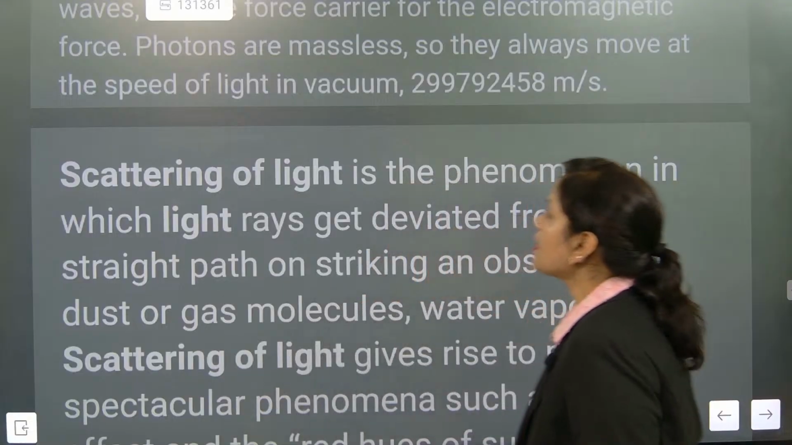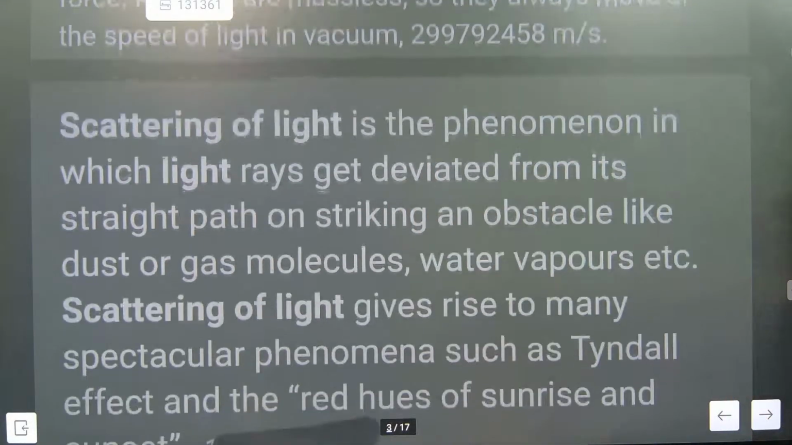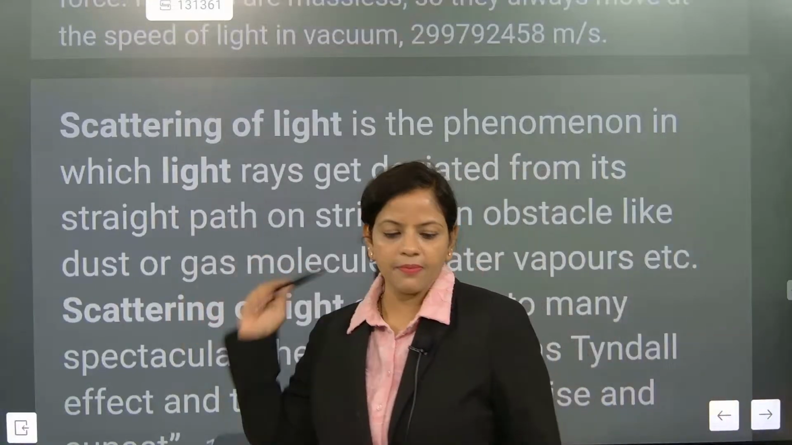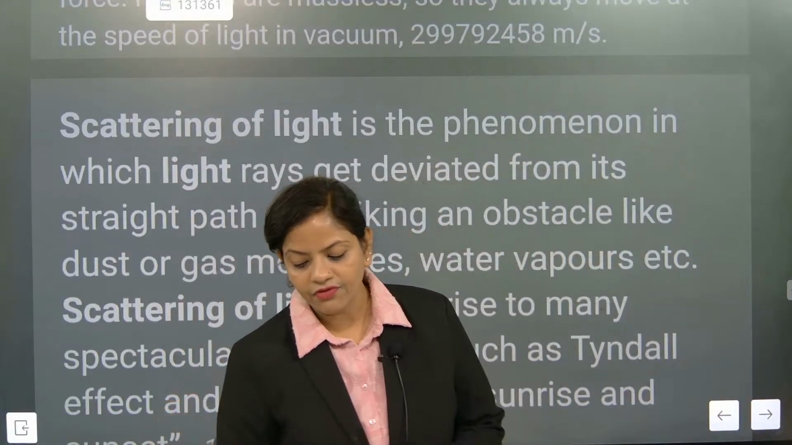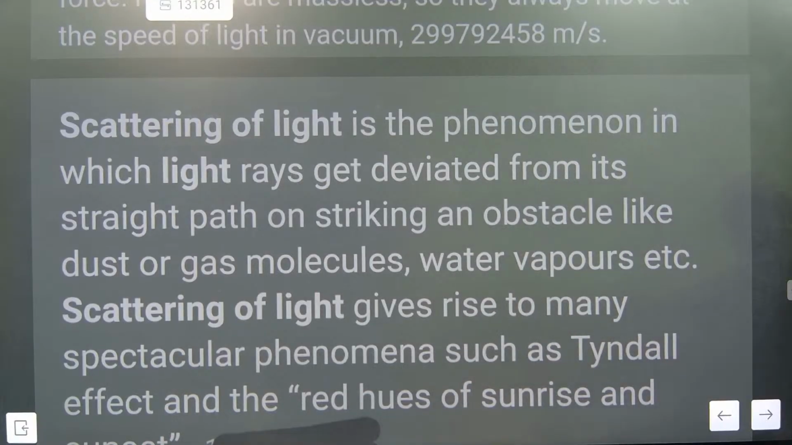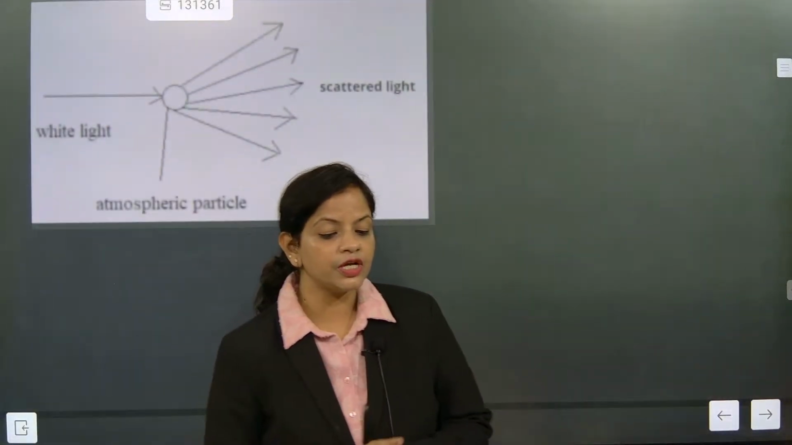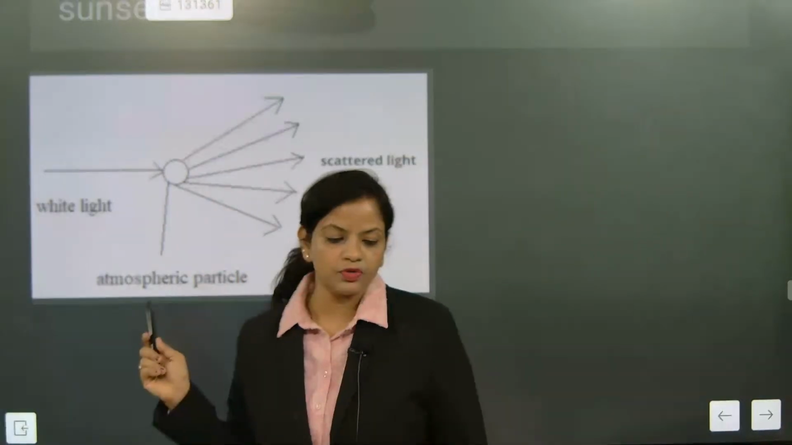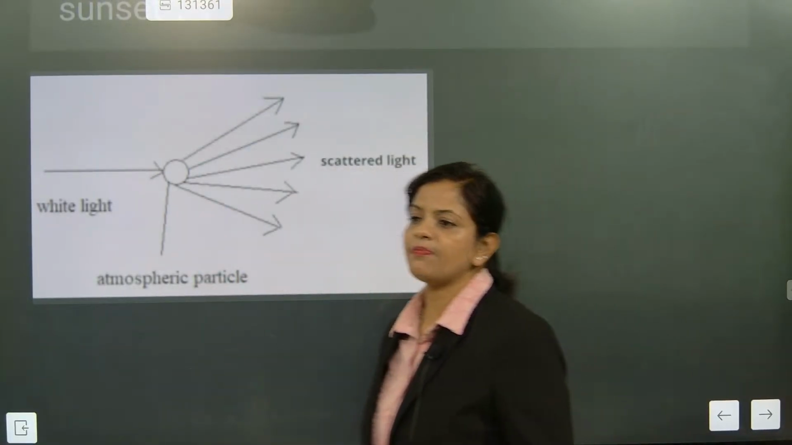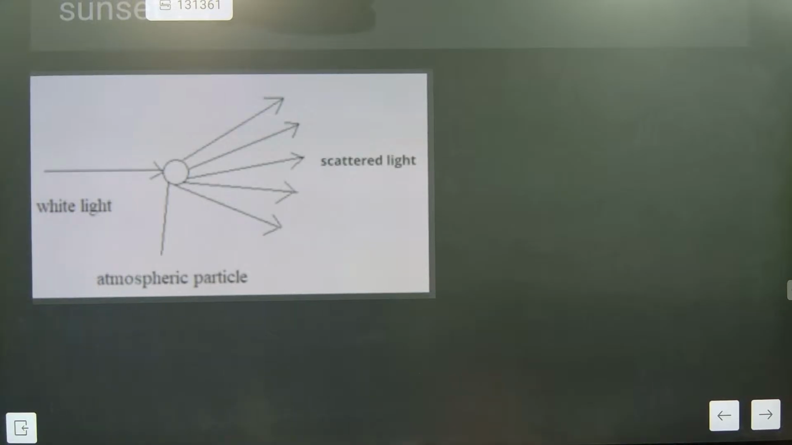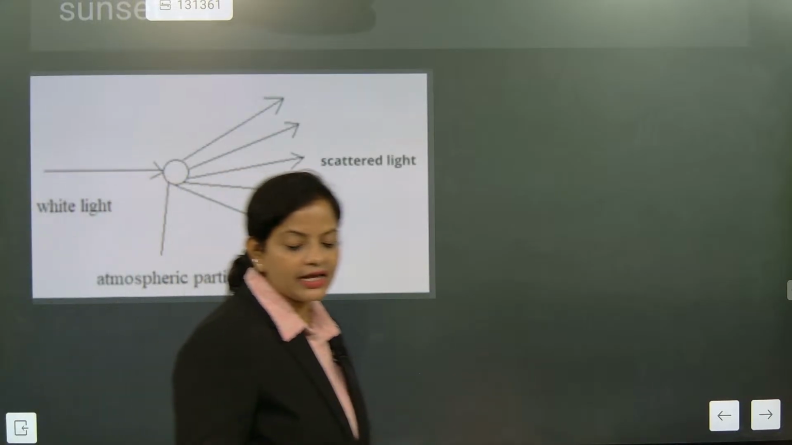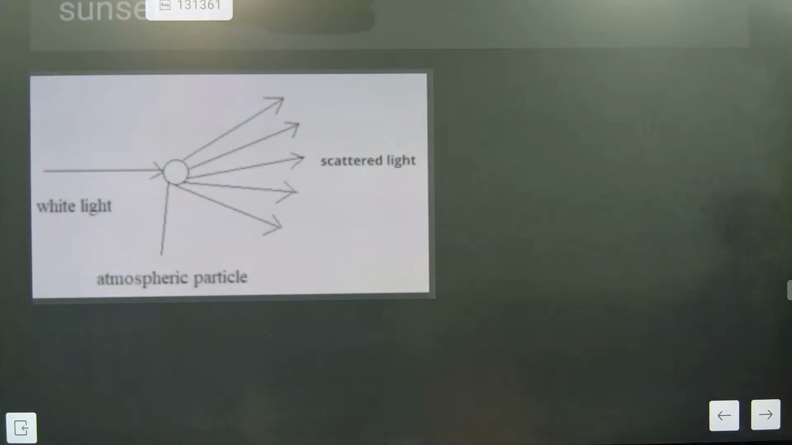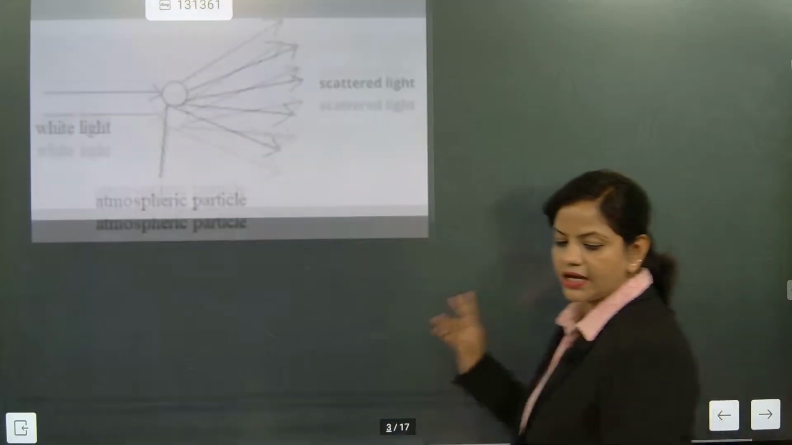Scattering of light is the phenomenon in which light rays get deviated from their straight path. Once they are deviated from the straight path, that is considered scattering of light. Now, the phenomenon of reflection. Everybody, please pay attention. The white light striking an atmospheric particle is scattered in all directions. That is scattering of light, which is most important.